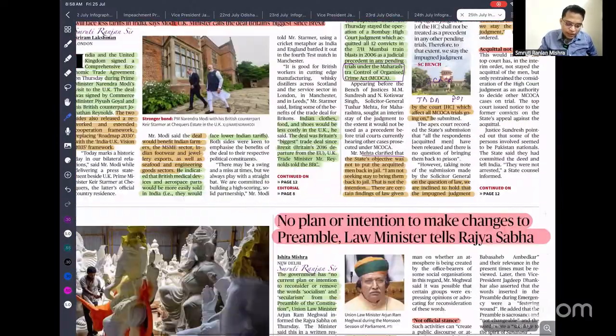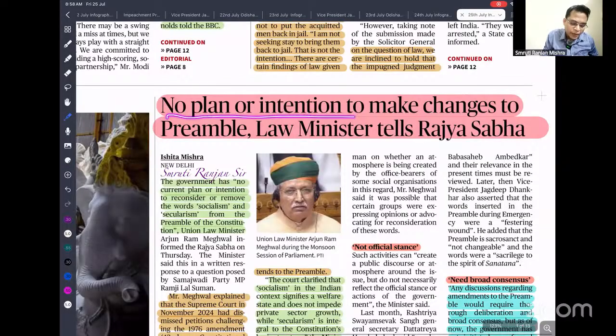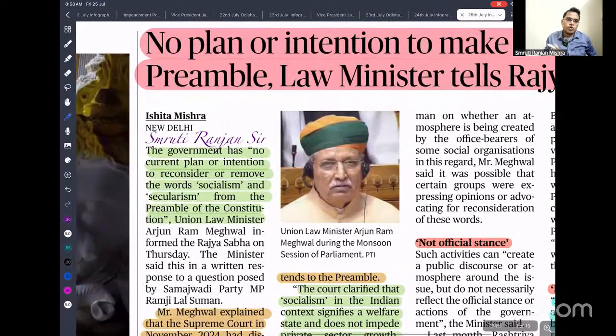So the next important news is: no plan or intention to make changes to the preamble. This is what was said by the law minister in the Rajya Sabha. Recently we have seen that multiple ministers and officials have repeatedly said that we need to amend the preamble to change two words, secularism and socialism, but the law ministry clearly stated that there is no such intention. The government has no current plan or intention to reconsider or remove the words secularism and socialism from the preamble. This is what was said by the law minister.